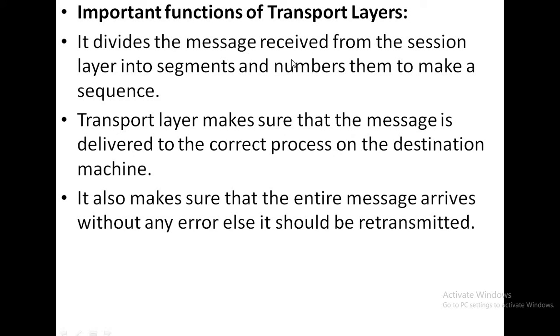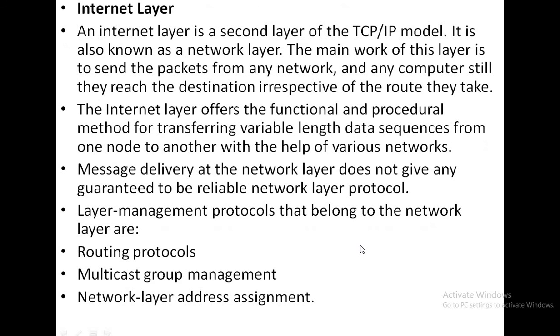It divides the message received from the session layer into segments and numbers them to make a sequence. The transport layer makes sure that the message is delivered to the correct process on the destination machine. It also makes sure that the entire message arrives without any error, else it should be retransmitted.